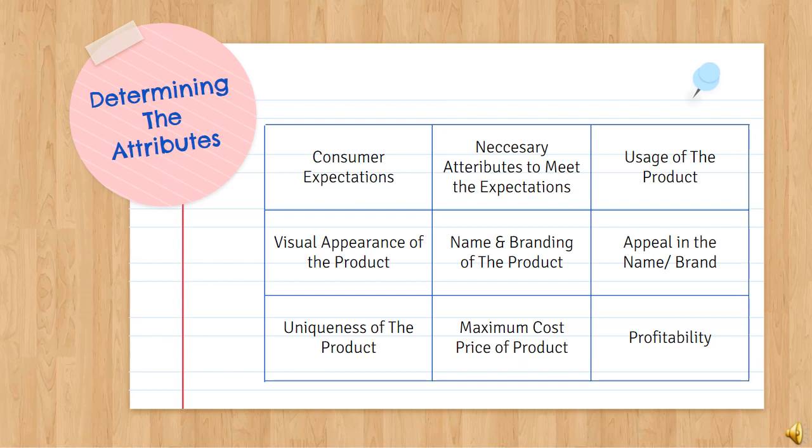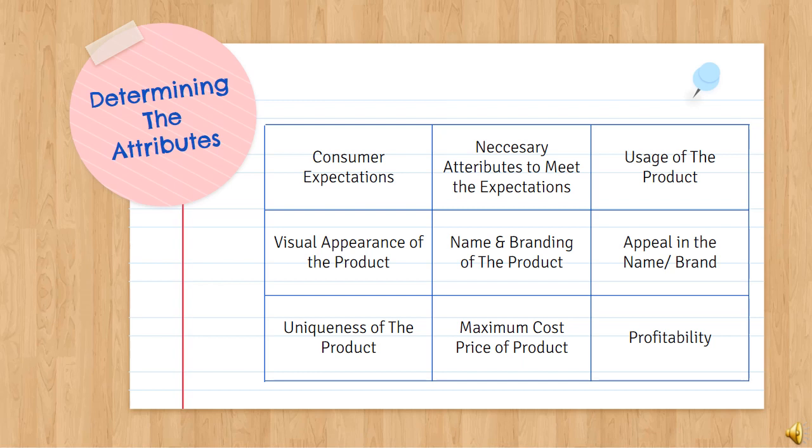Determine the attributes of the product or service. The first step is to determine the attributes. To do this, we must ask the following questions. What does the consumer expect from the product or service? The next question will be: what are the necessary attributes of the product to meet those expectations? How, and in what context, will the customer use the product? How does the product look? This question includes the appearance of the product, but also its packaging.